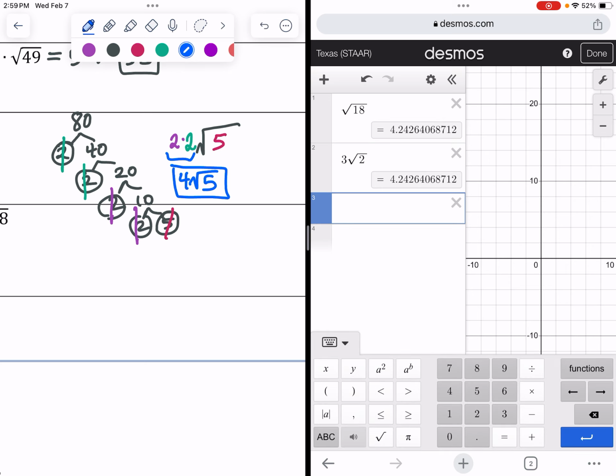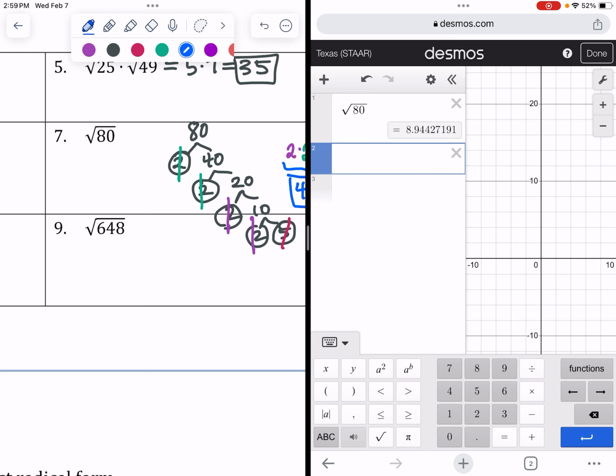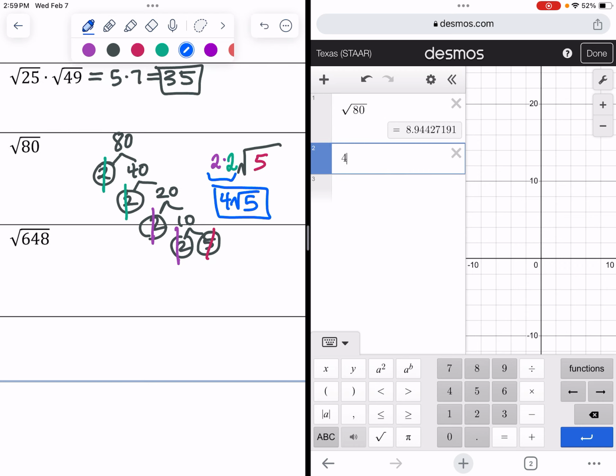Okay, and so we can check our work. Square root of 80 and 4 square roots of 5. Those are equivalent. Same ugly decimal. Only 4 square roots of 5 is much simpler. The idea is you want the smallest number possible inside the radical.